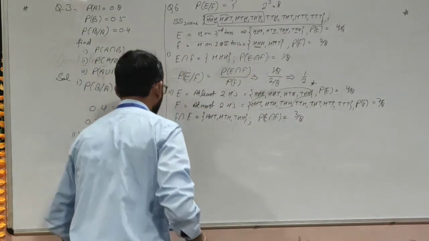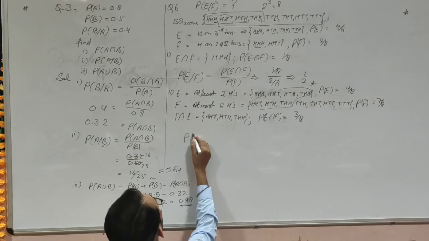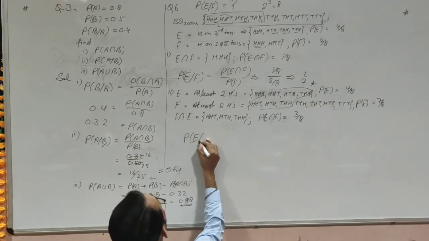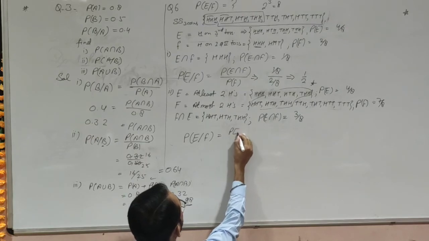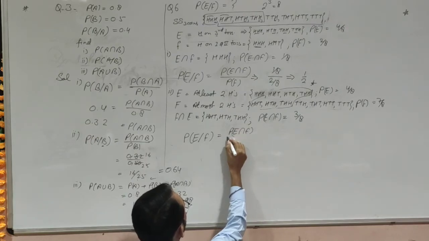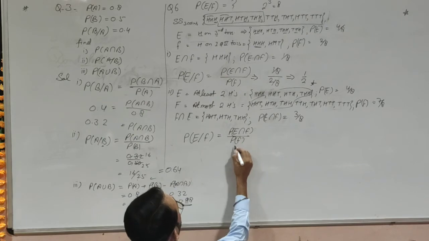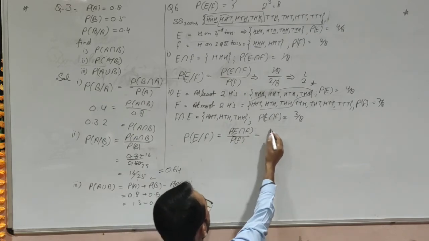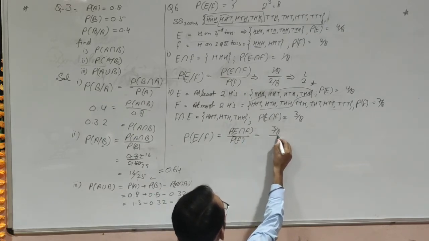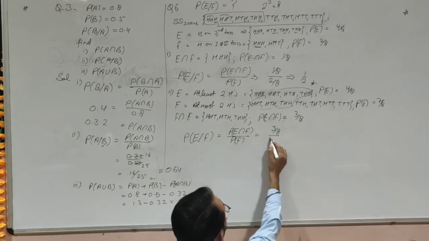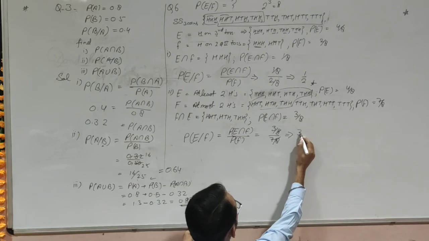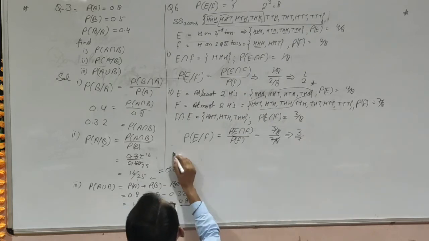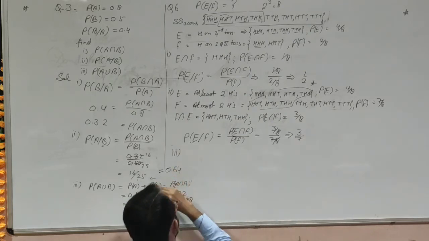We have to calculate the probability of E given F. So that will be P(E intersection F) over P(F). That comes to P(E intersection F) 3 by 8 over P(F) 7 by 8. So it will become 3 by 7. So this was the second case.